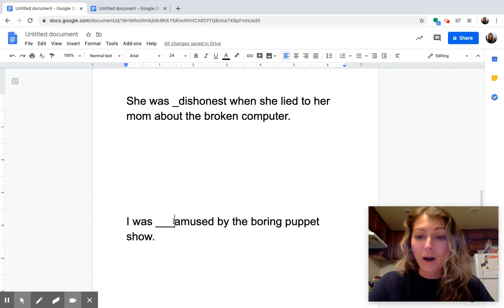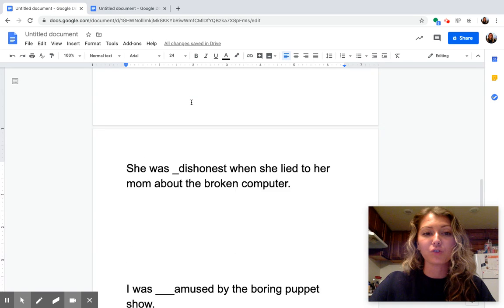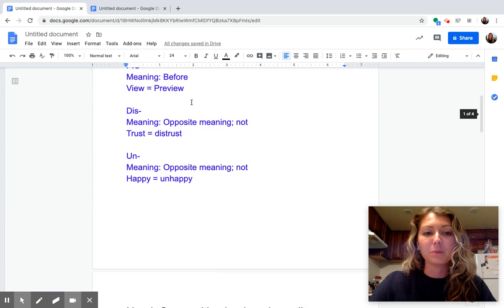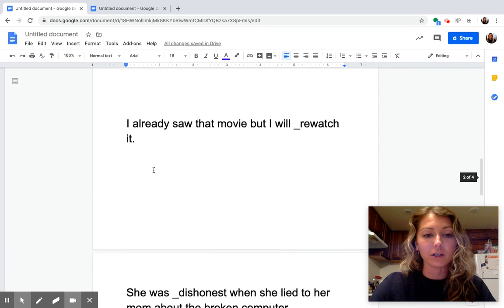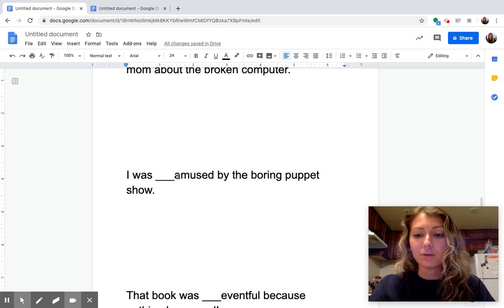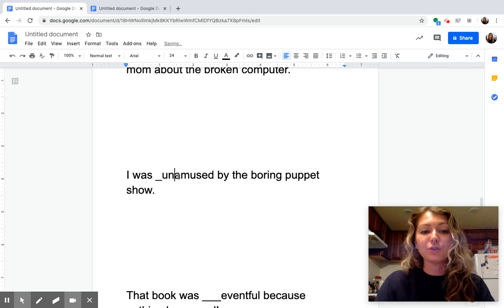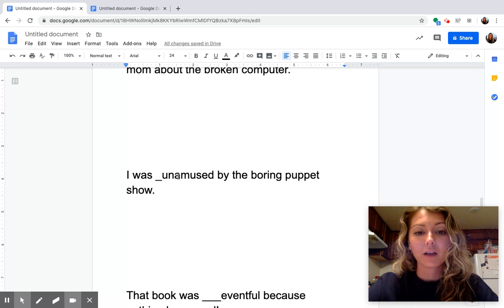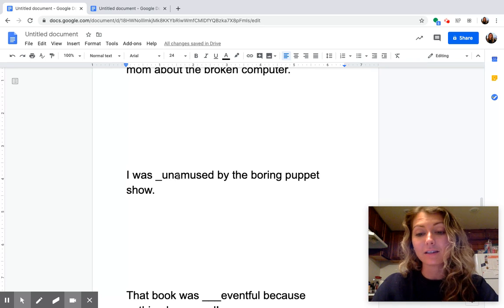amused. Well, just like our last example when we had dis and un, and we were trying to decide which would be the correct prefix, dis or un, we're going to try both with our root word here. Say them both to yourself. Disamused, unamused. Which one was correct? Yes, we are going to use unamused here. I was unamused by the boring puppet show. I was not amused.